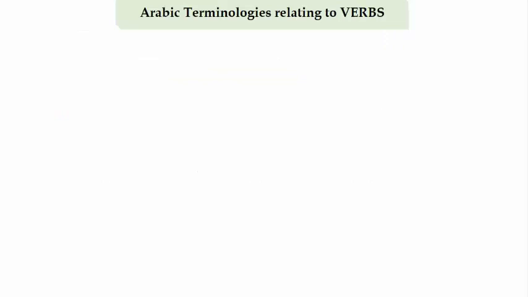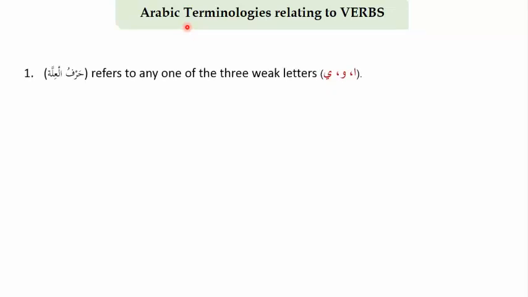So, inshallah, in this slide, we are going to be discussing Arabic terminologies relating to verbs. And this is important because the verbs have different terminologies relating to them, depending on whether they have all their sound letters, or if they have weak letters. Because Arabic, as we know, contains three weak letters, right? Alif, Waw, and Ya. Let us discuss these terminologies. At least in listening to them, you would get an idea of them.